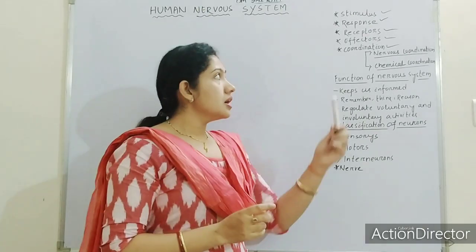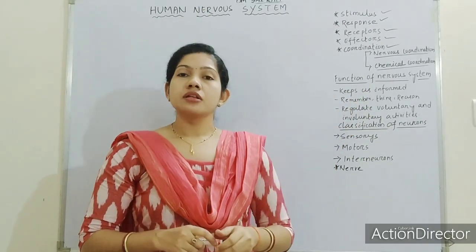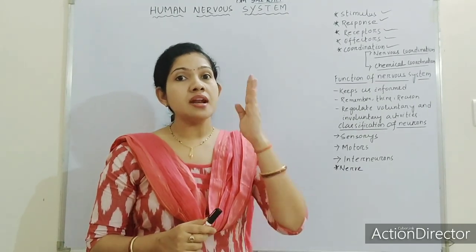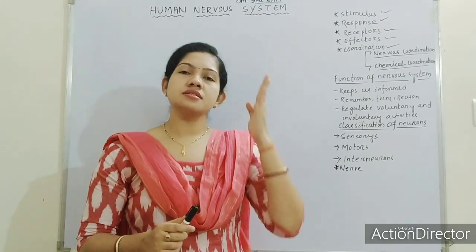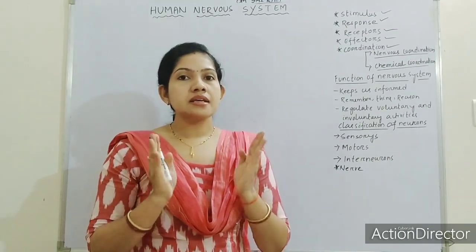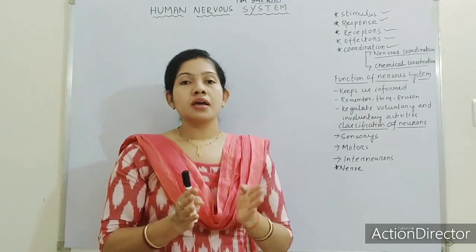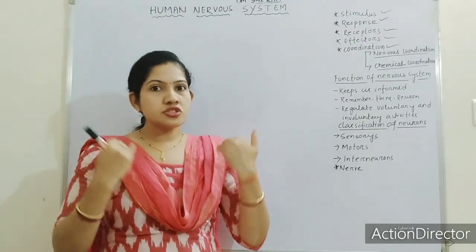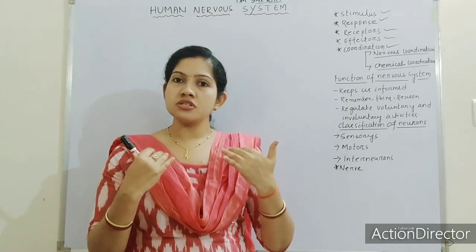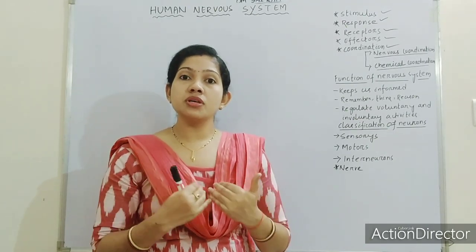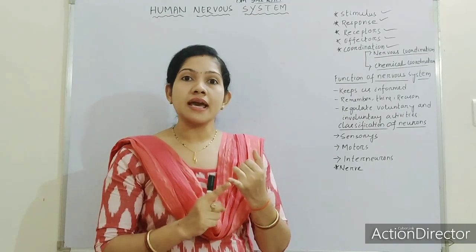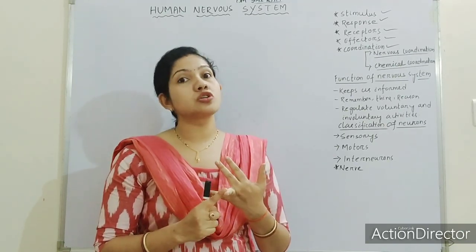Nervous coordination means the coordination that takes place in between the nerve cells. As I said, there is a coordination system among the organs of our body. That's why also there is a coordination system in between the organ systems, like in between the digestive system and excretory system.